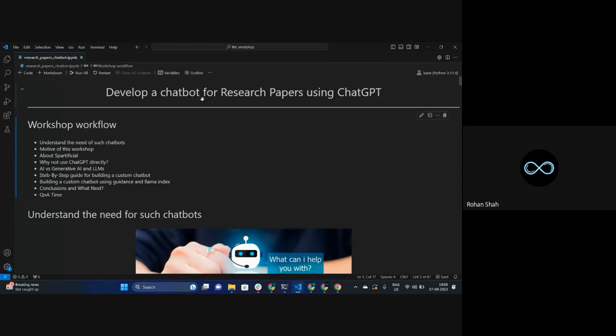Let's say that we are creating a whole system for this chatbot, and we have data of the users who are asking questions through it, right? What specific type of questions they are looking for, what type of papers they are looking for. For example, let's say I am looking for papers on the James Webb Space Telescope, and you might be looking for the Hubble Space Telescope or some other space telescope.